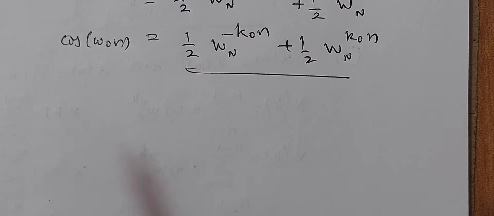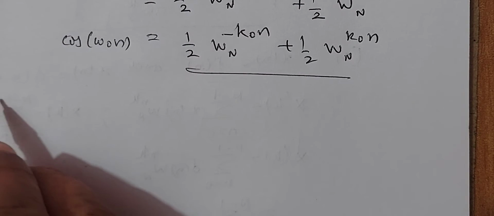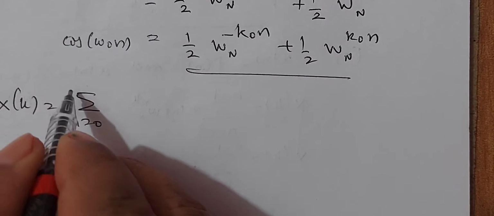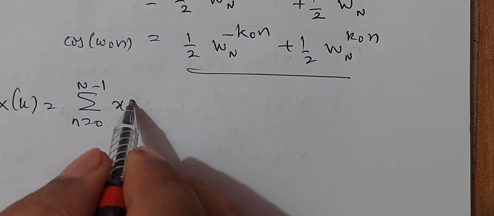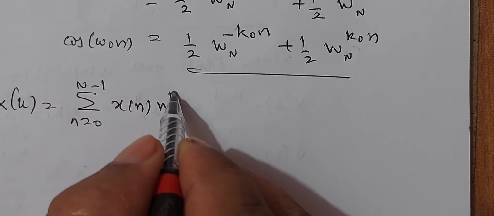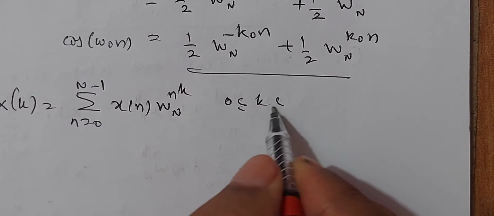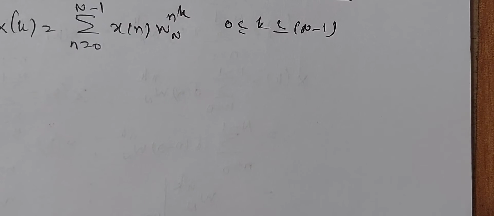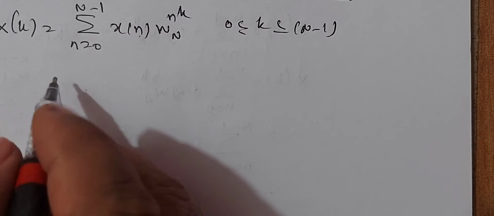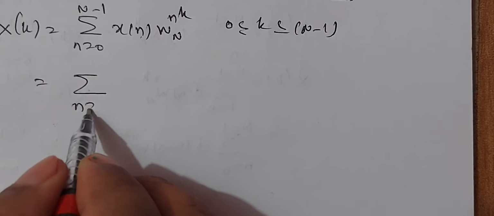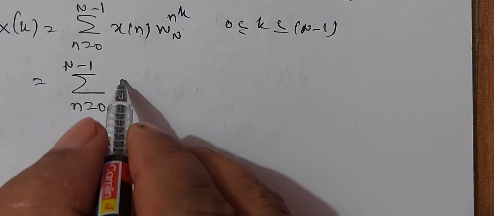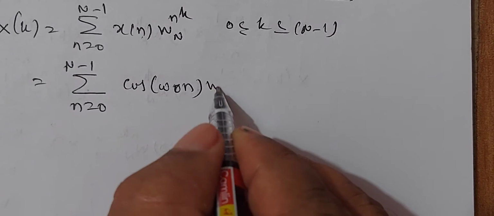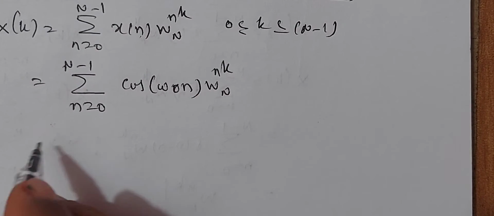Now find the N-point DFT. The DFT of N point is represented as X of k, which is equal to sigma n equals 0 to N minus 1 x of n wn to the power of nk, for 0 less than or equal to k less than or equal to N minus 1. This is the definition of DFT. Substitute for x of n, which is equal to sigma n equals 0 to N minus 1, where x of n is given as cos of omega naught n, into wn nk.